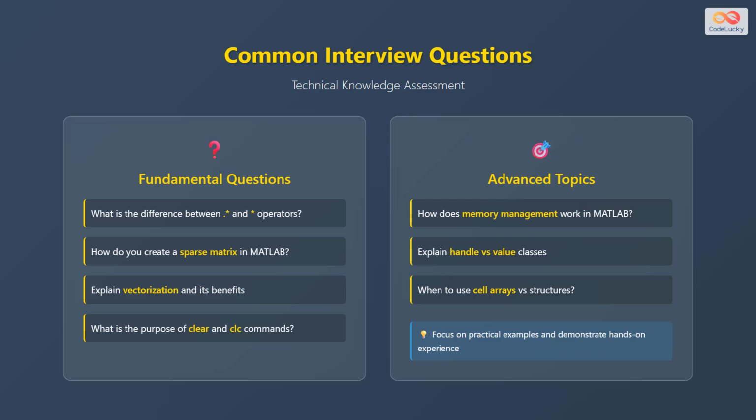Advanced topics include MATLAB's memory management strategies, the distinction between handle and value classes in object-oriented programming, and when to use cell arrays versus structures for organizing heterogeneous data. Understanding these concepts demonstrates both theoretical knowledge and practical experience with MATLAB development.